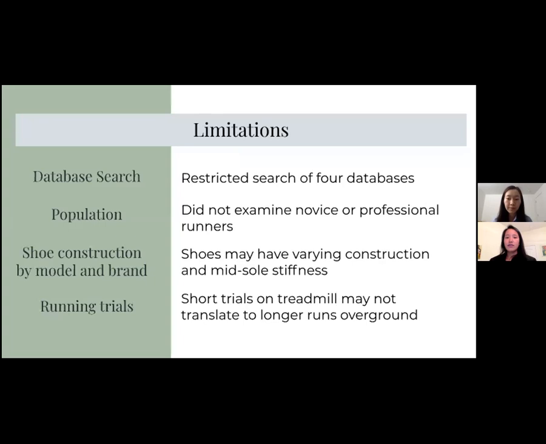Our study also had some limitations, including the restricted search to 4 databases. We only looked at recreational runners. Our studies used different shoes, which might have varying construction and midsole stiffness. And they also had short running trials on treadmill, which might not translate to longer runs over ground.